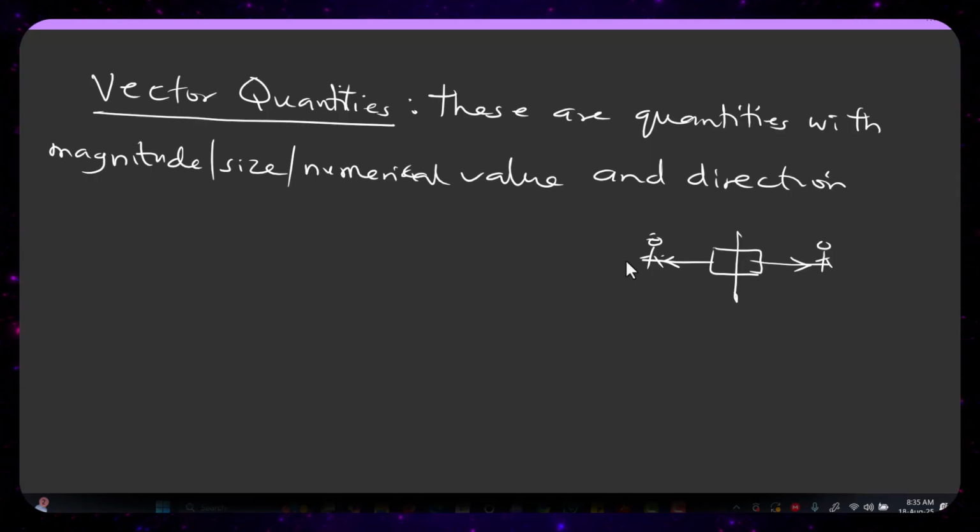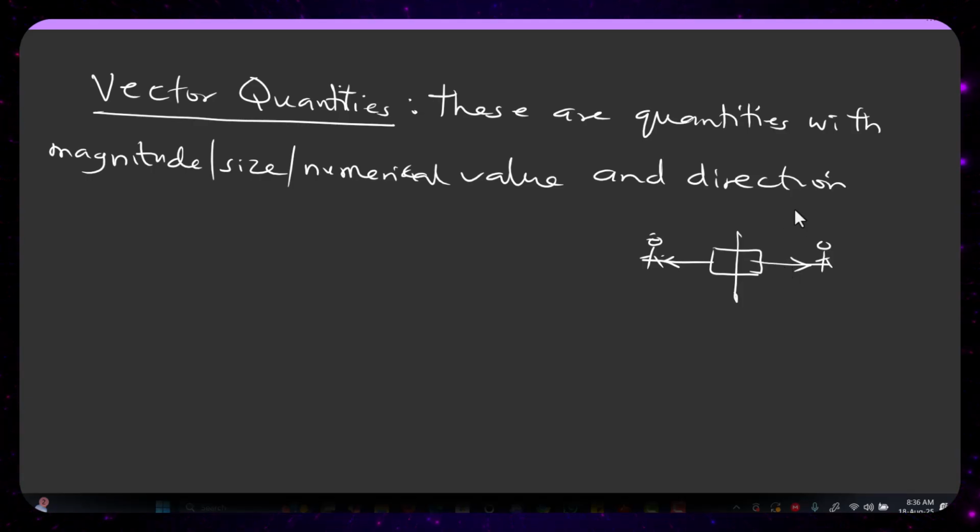Pull is under the family of force. So force, as an example, is a vector quantity. Why? Because it has a direction. You either pull, push, or do other sorts of things as well.